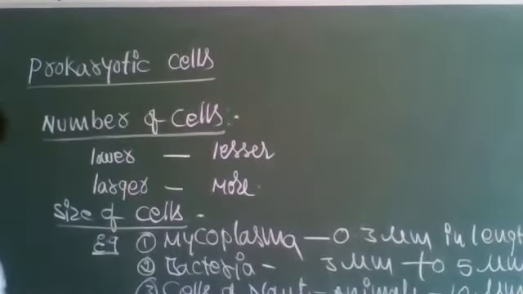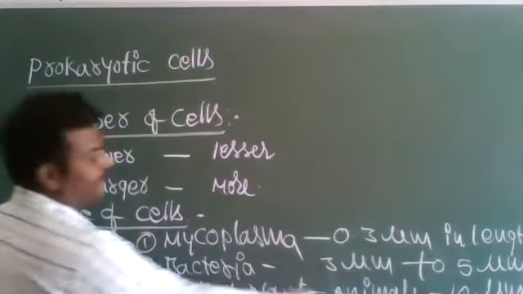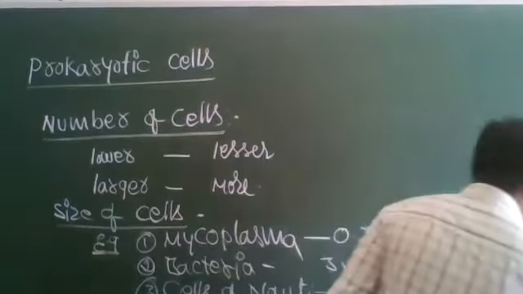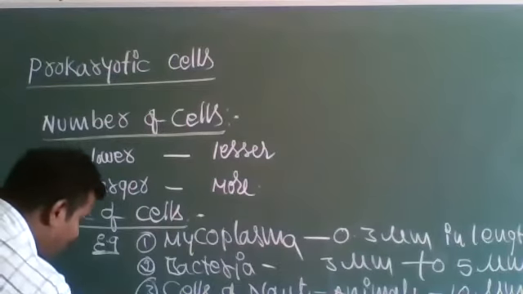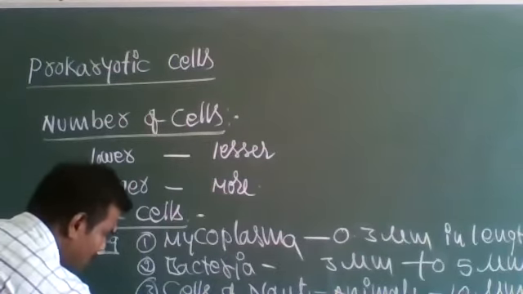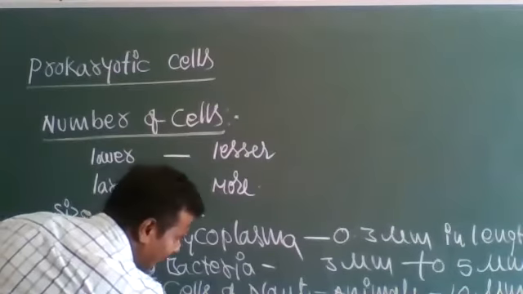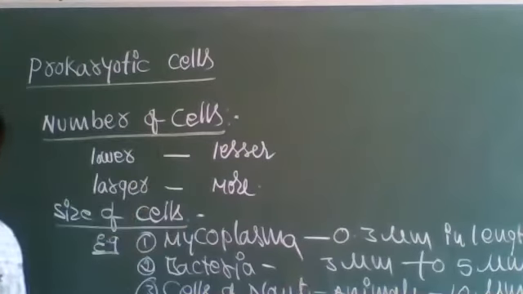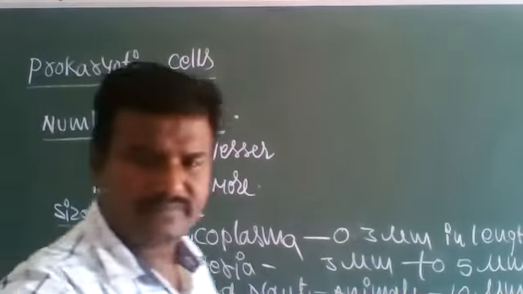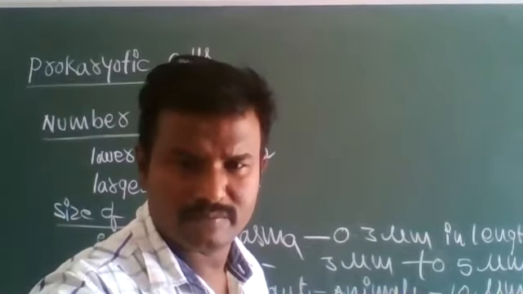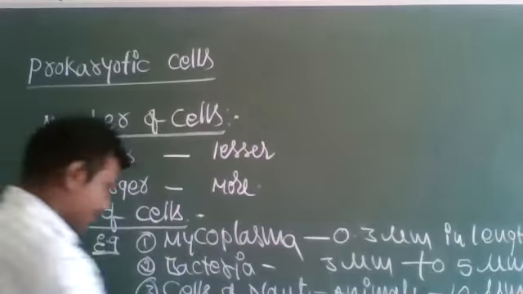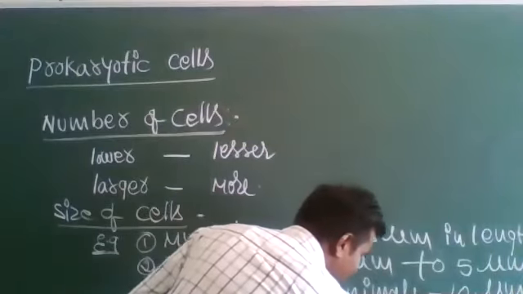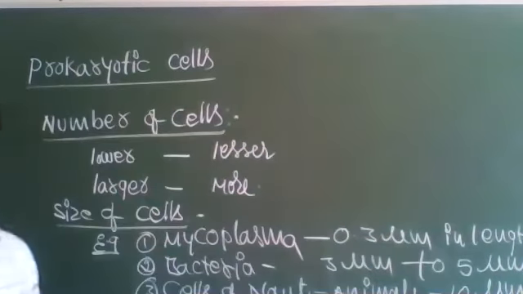In the same way, human red blood cells. The size of a human red blood cell is 7 micrometers.